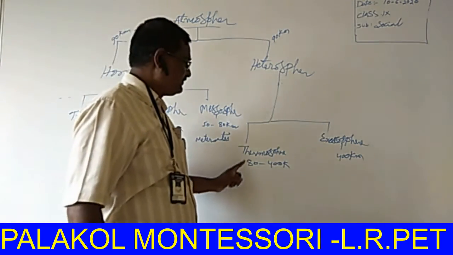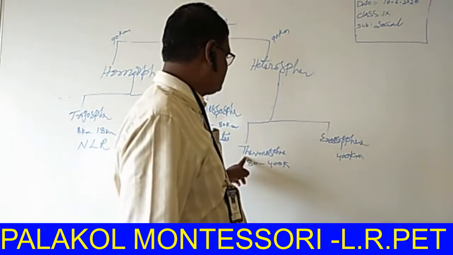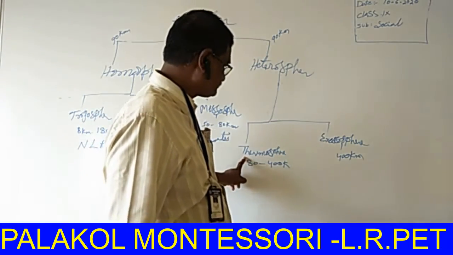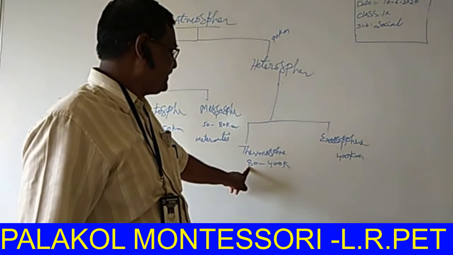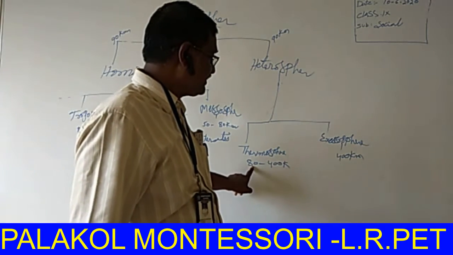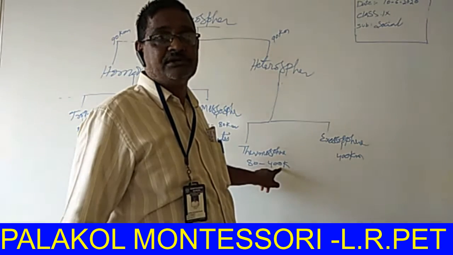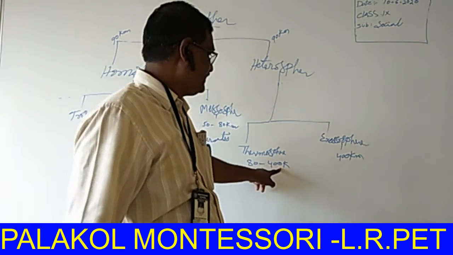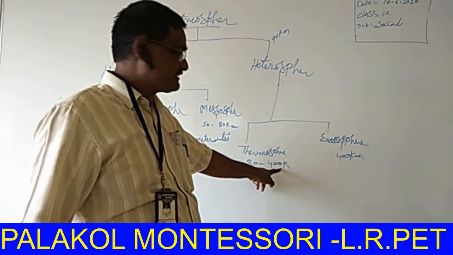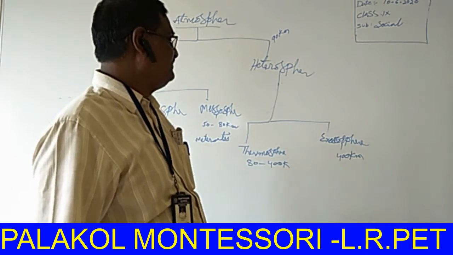And again, the thermosphere. It is the most important layer. Listen, the height of the thermosphere is 80 kilometers to 400 kilometers.